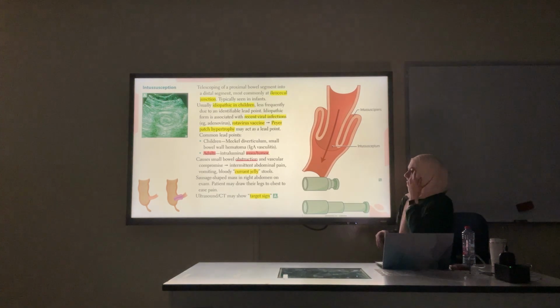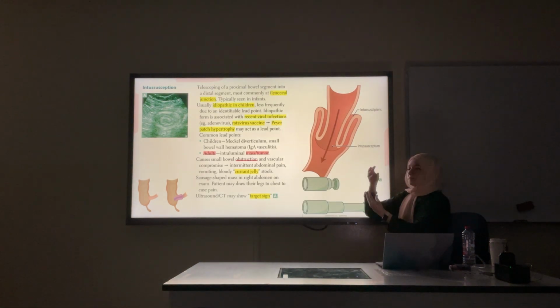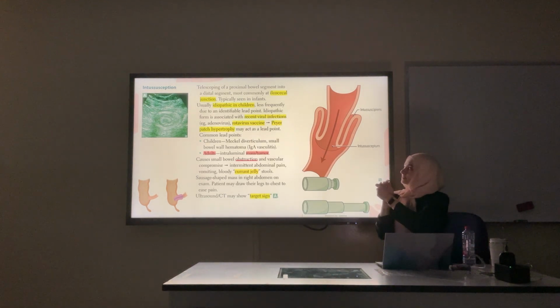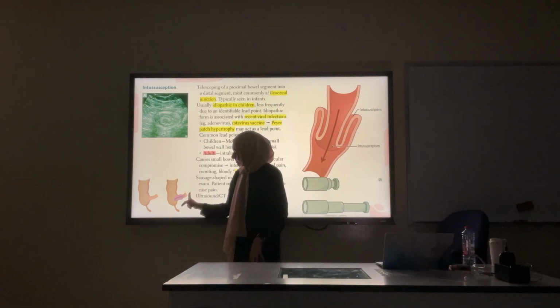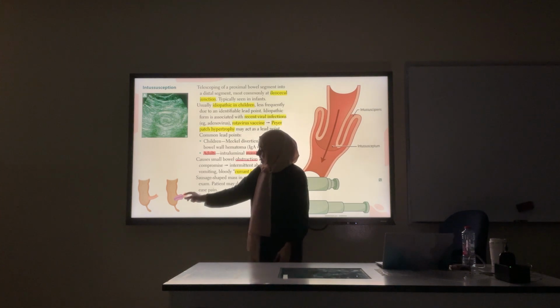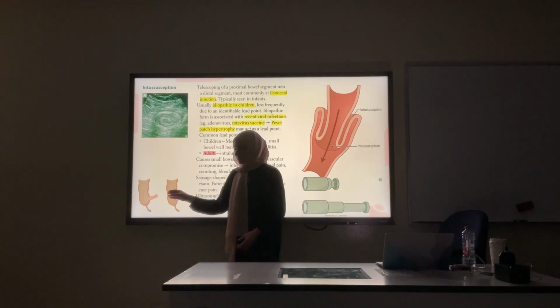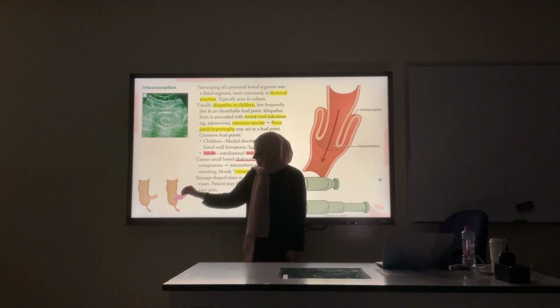Next we have intussusception. This is basically when a proximal part of the small intestine goes inside a distal part of the intestine. It usually happens in the ileocecal area. This is the terminal ileum, and this is the cecum. Because the ileum is a bit narrower than the cecum, when the peristalsis wave happens, it can get stuck inside.